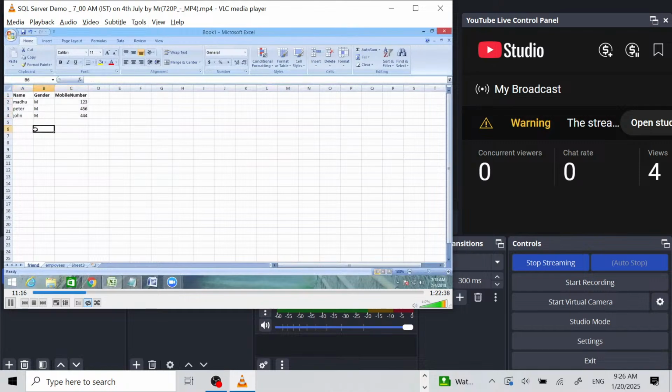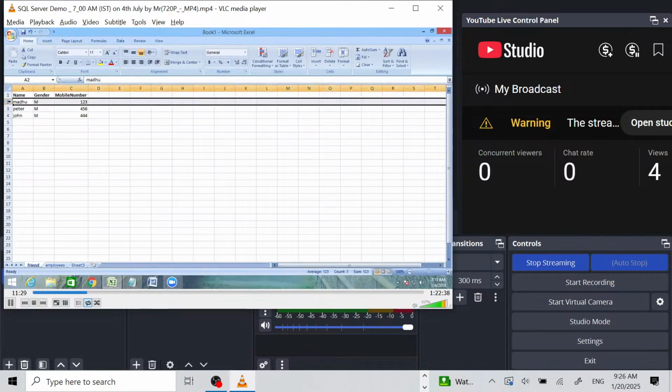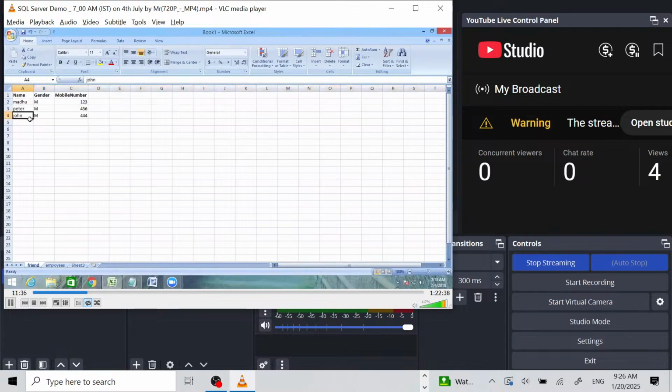So what are the disadvantages? We want to store our friends' data: name, gender, and mobile number. His name is the first record. So Madhu, male, and for example mobile number 123. Peter, male, 456.